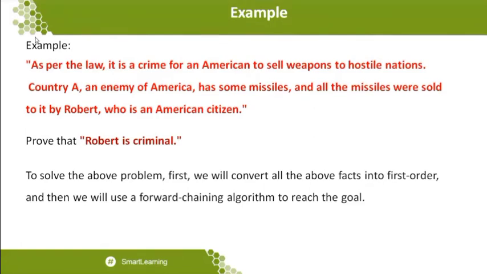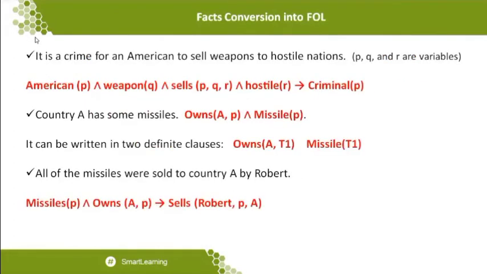First, we will take it statement by statement and convert each into a first order logic statement. Then we will apply the forward chaining algorithm, whether it is a top-down approach, or whether the searching method is breadth first search. Those things will come up when we get to the forward chaining algorithm. So our first level of work is to take a statement and convert it to a first order logic statement.